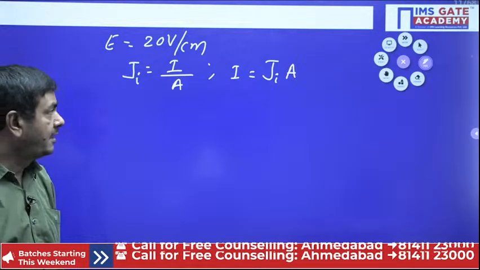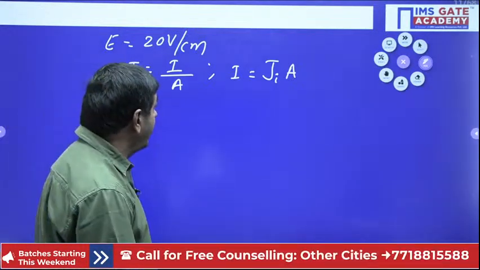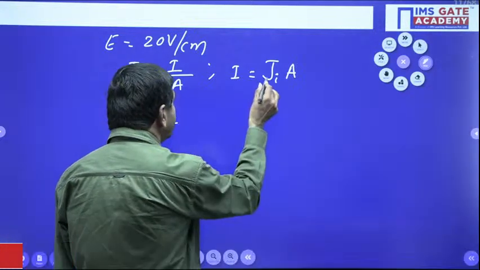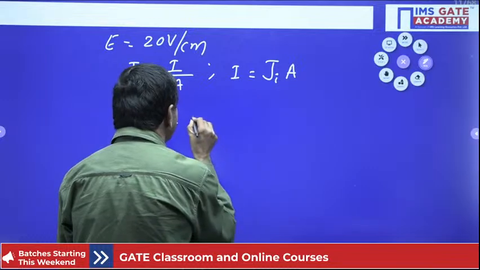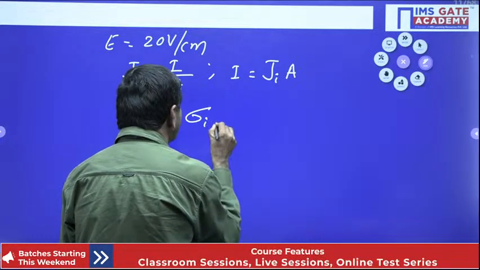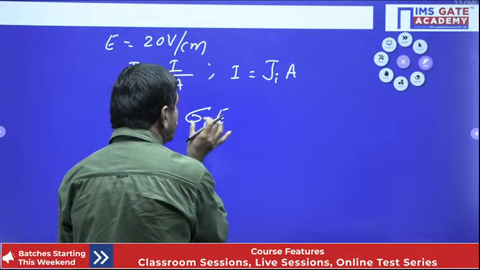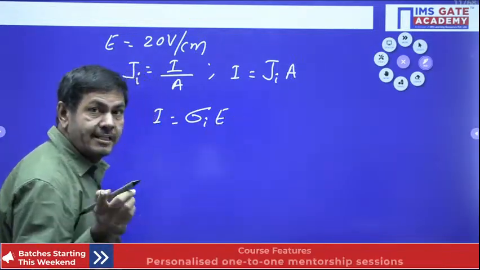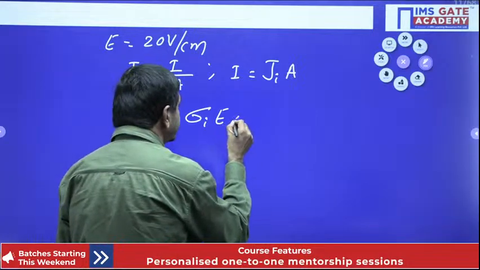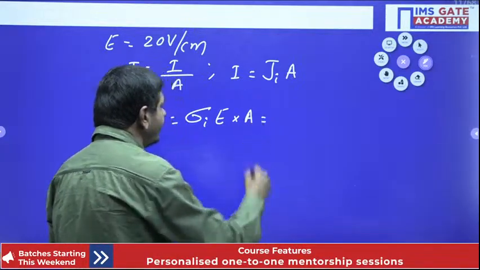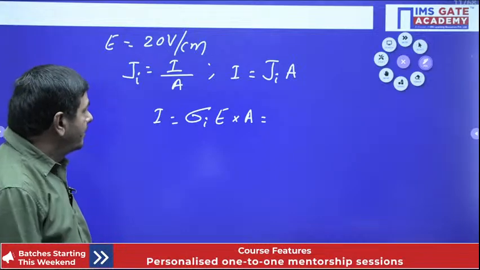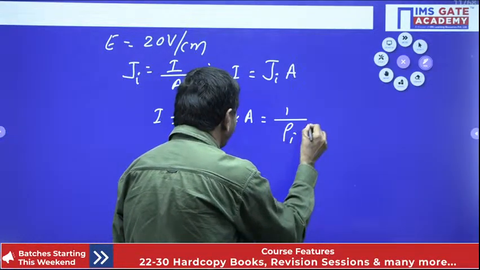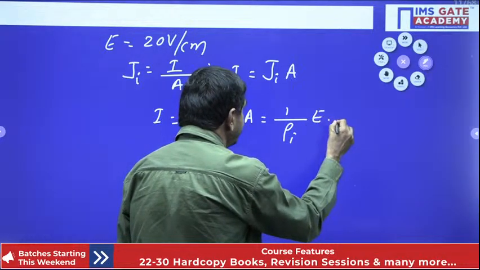How can I get that Ji? You know very well, current density can be calculated by sigma I into E. J equals sigma I into E, conductivity into electric field intensity, already given, into the area of cross section. That formula you can use. But sigma I equals 1 by rho I also, so I equals 1 by rho I into E into A.